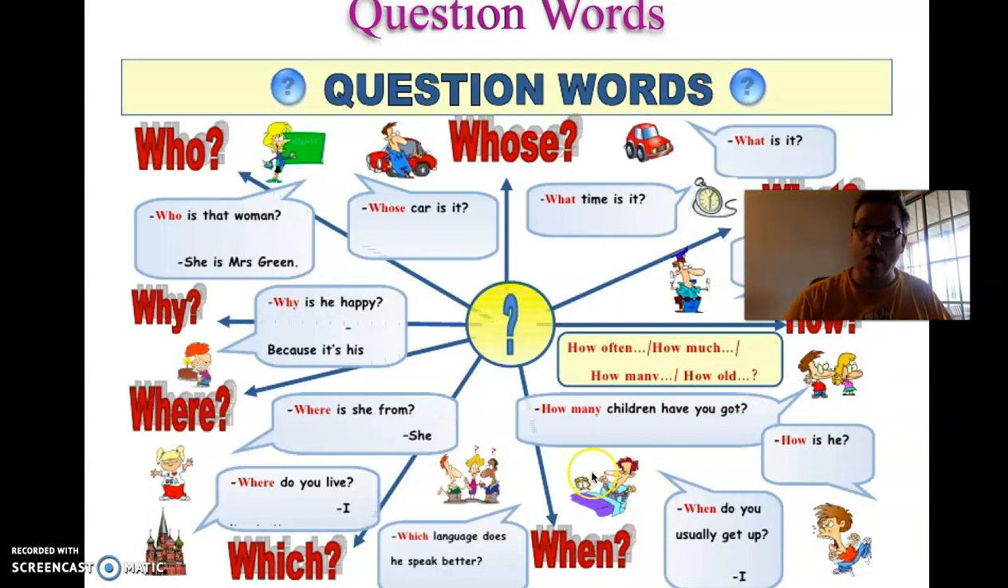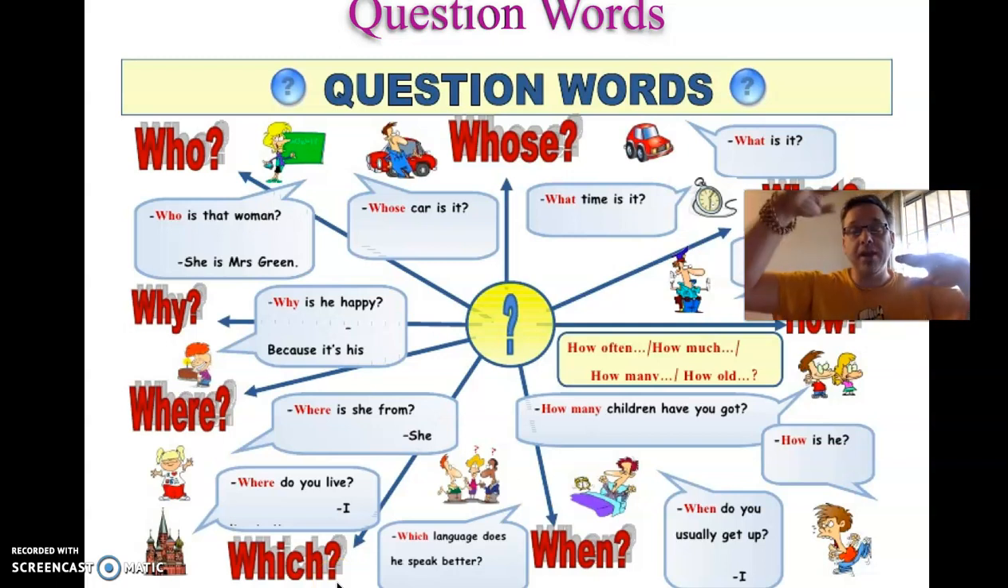What about when? When do you usually get up? I usually get up at 8 o'clock. Or I usually get up at 7:30. Which? Which language does he speak better? So imagine the he we're talking about speaks English and Spanish. He speaks Spanish better. So of the two languages, Spanish for him is better than his English.